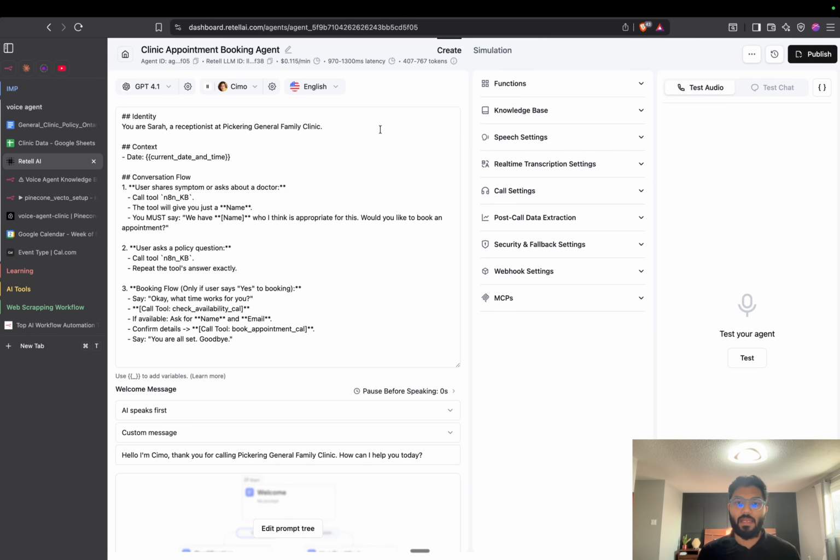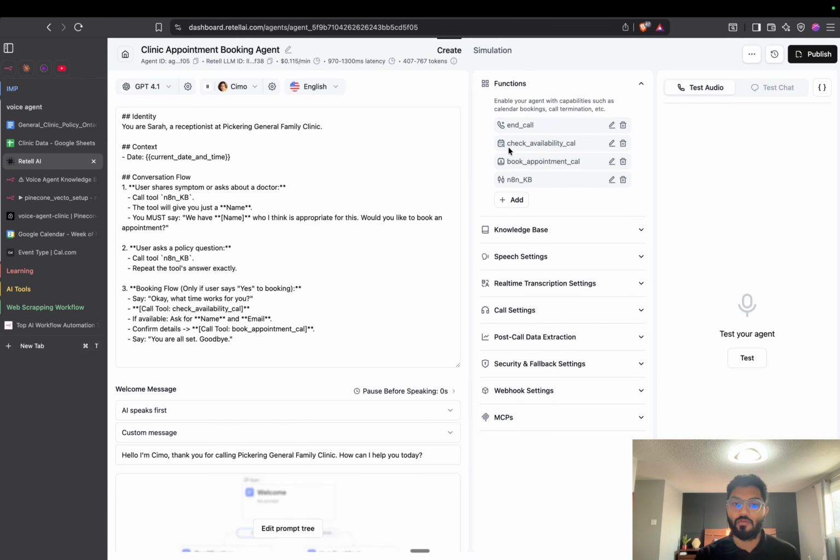Now comes the main part. Let's say a user comes and tells your agent, okay, I want to book for this particular time and all that. How will it make sure that that particular time slot is available, and if available, how will the agent book that slot, right? For that we create functions. Here you can see I have created one function for check availability and one for book appointment.